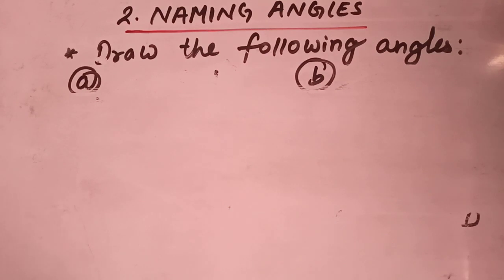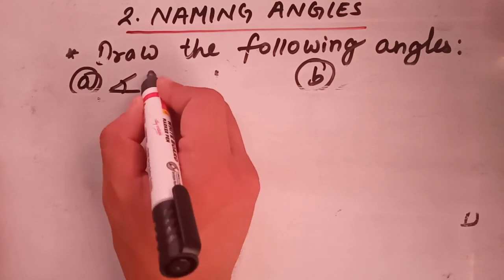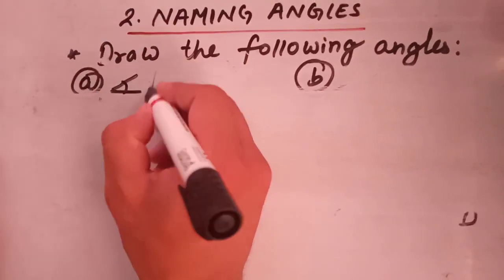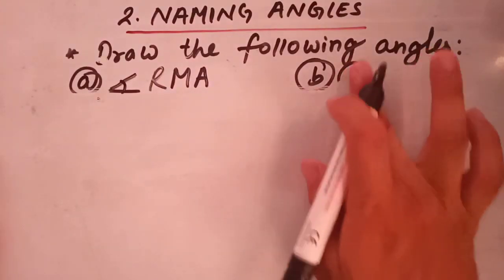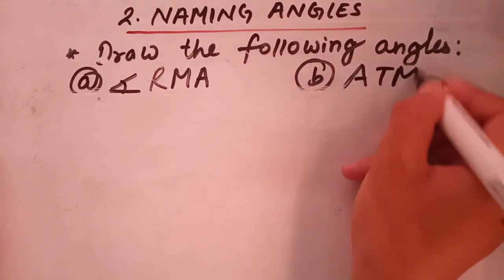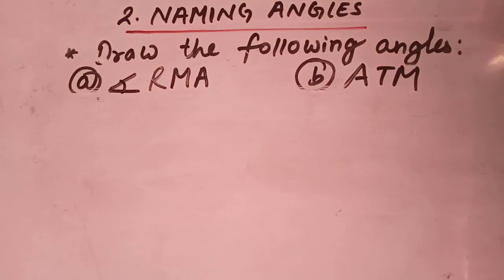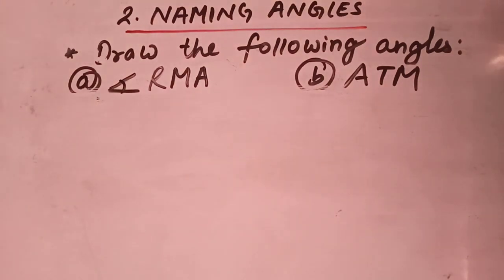Let's name the angle RMA. Sorry, angle ATM. So students, now let's draw angle RMA. And students, it is not compulsory that you have to mark 3 points. Without marking 3 points in the beginning, you can draw an angle.